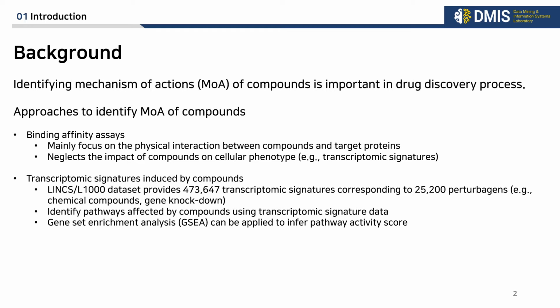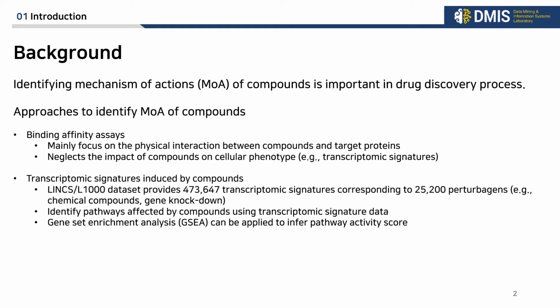And there are some approaches to identify MOAs of compounds. One of the most representative methods is binding affinity assays. This method mainly focuses on the physical interaction between compounds and target proteins, so there is a limitation that it neglects the impact of compounds on cellular phenotypes such as transcriptomic signatures.